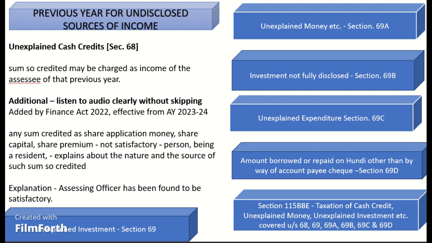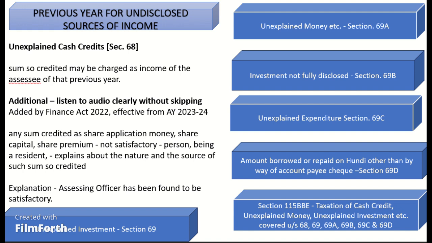Section 69D: Amount borrowed or repaid on hundi other than by way of account payee cheque. Where any amount is borrowed on a hundi or any amount due thereon is repaid other than through an account payee cheque drawn on a bank, the amount so borrowed or repaid shall be deemed to be the income of the person borrowing or repaying for the previous year in which the amount was borrowed or repaid, as the case may be. However, where any amount borrowed on a hundi has been deemed to be the income of any person, he will not be again liable to be assessed in respect of such amount on repayment of such amount. The amount repaid shall include interest paid on the amount borrowed. Point A.